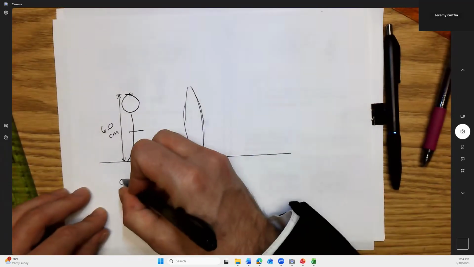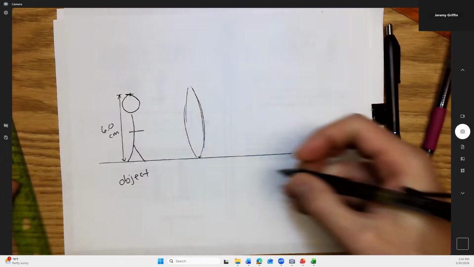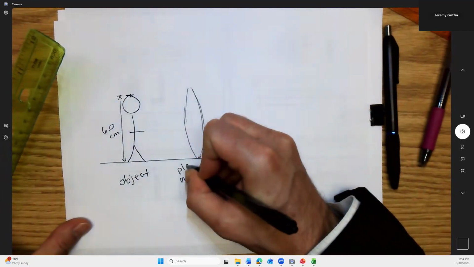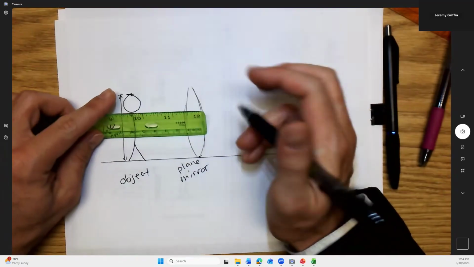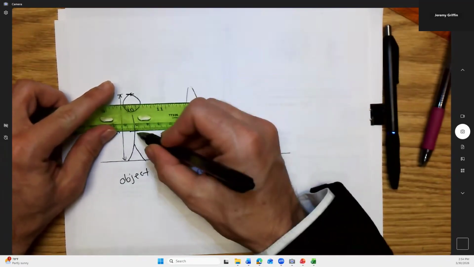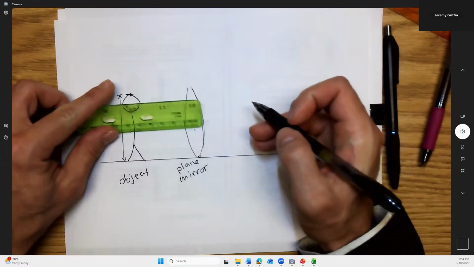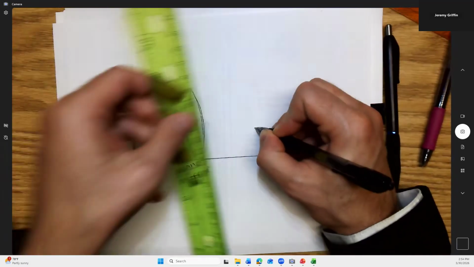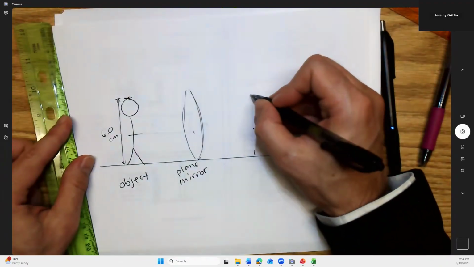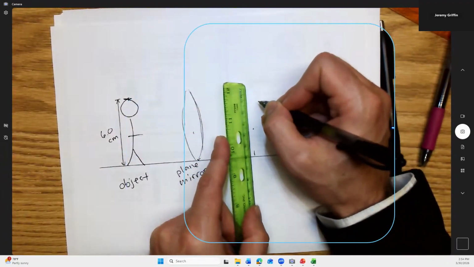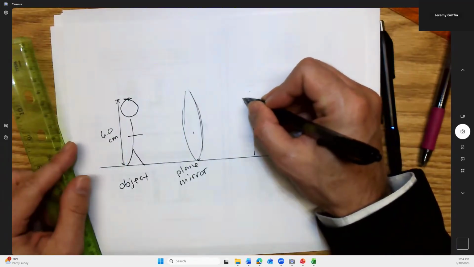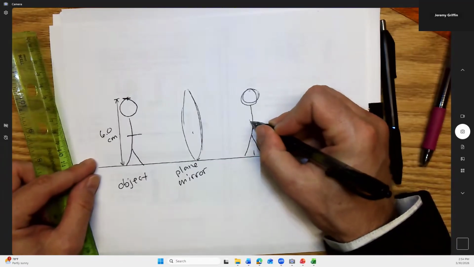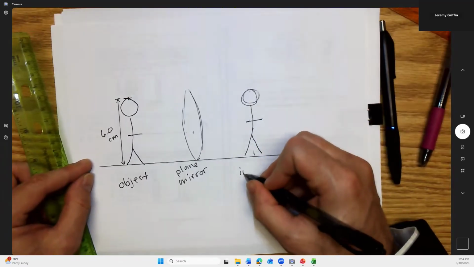Okay. So here's my object right here. He's 6 foot tall. Here's my mirror. It's a plane mirror, just a regular flat mirror. Now, how far away did I put this guy from the plane? Let's say I put him about 5.5 centimeters up there. So you guys remember from before spring break and probably just life in general, the image is going to show up 5.5 centimeters on the other side. Make him also 6 centimeters tall. Right here. This is pretty dang close. This should get the idea across. So here's the image.